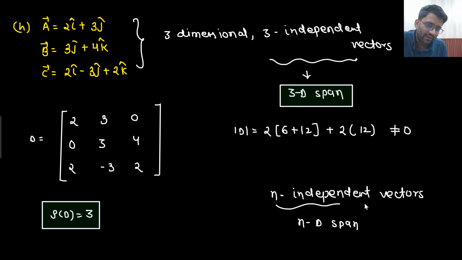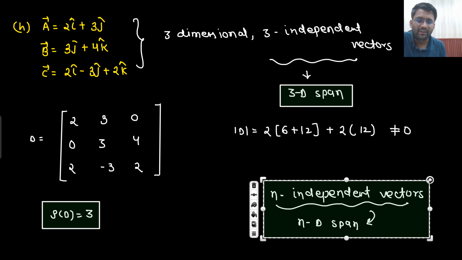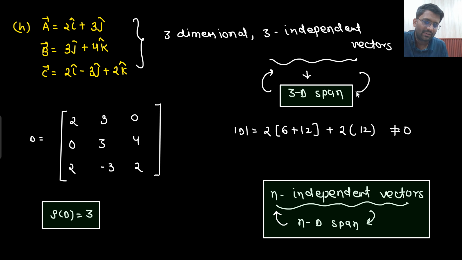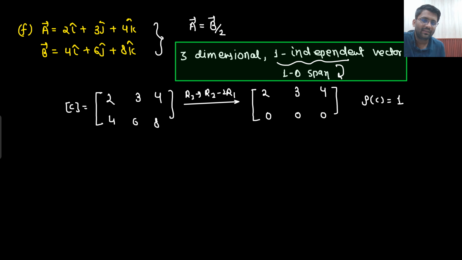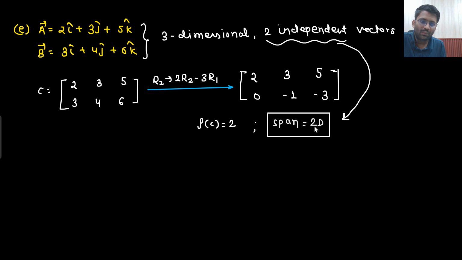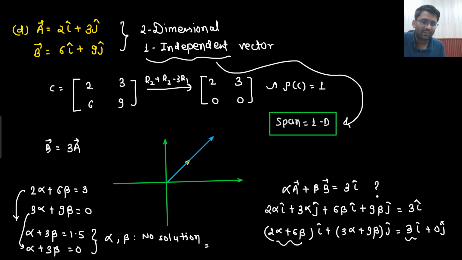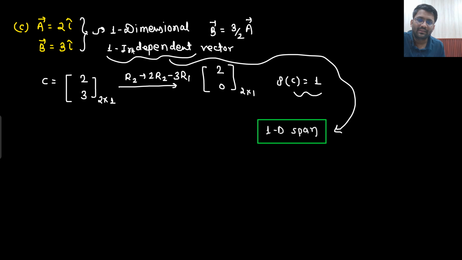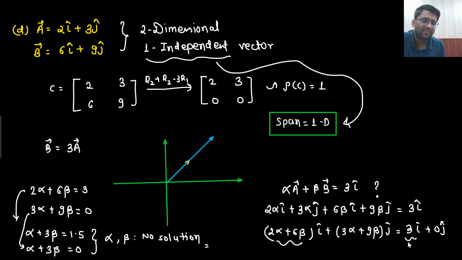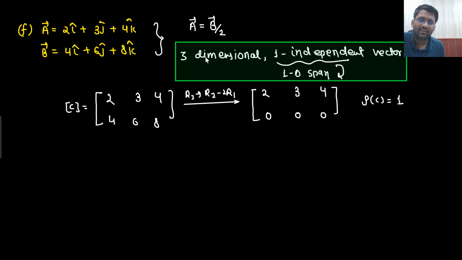To get an ND span, you need n independent vectors, or otherwise you can say that n independent vectors will create an ND span. Both directions you can say: 3D span, 3 independent vectors. Are you able to understand this point? 3 independent vectors, 3D span. These numbers are always equal. 2 independent vectors, 2D span. But here you see this number is changing: 1 dimensional, 2 dimensional, 3 dimensional.